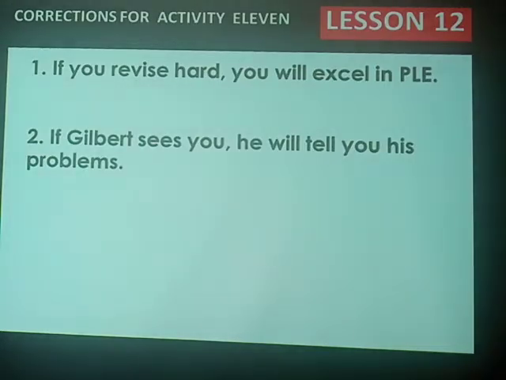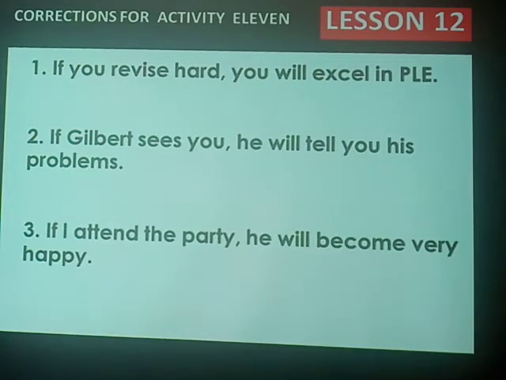Number three, you are given two phrases, and they were, my attending the party, he's becoming very happy. Because we have my, that one must change to I. Then his must change to he. So the answer should be, if I attend the party, he will become very happy.